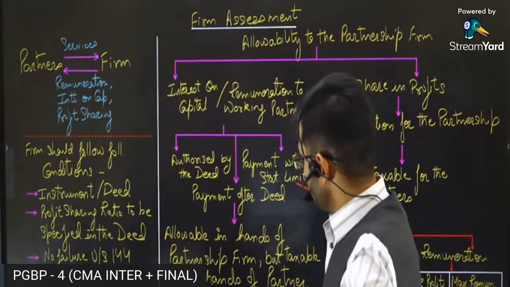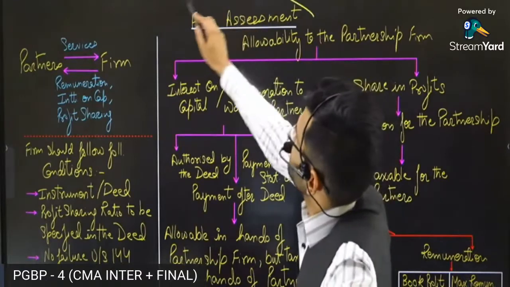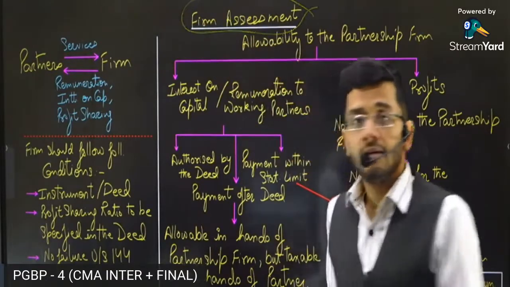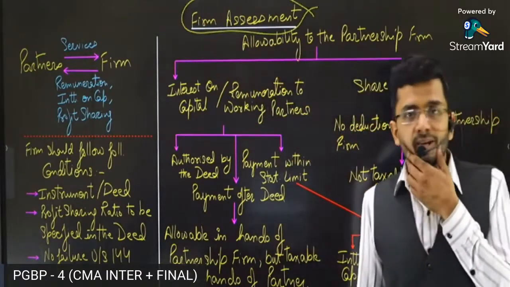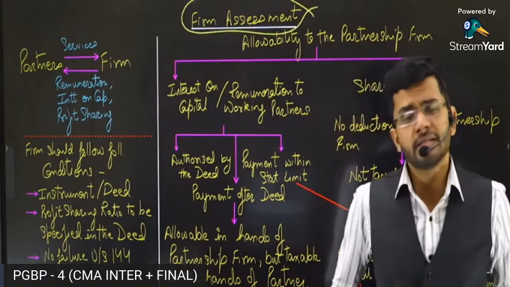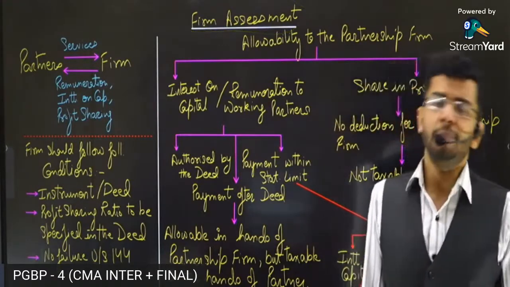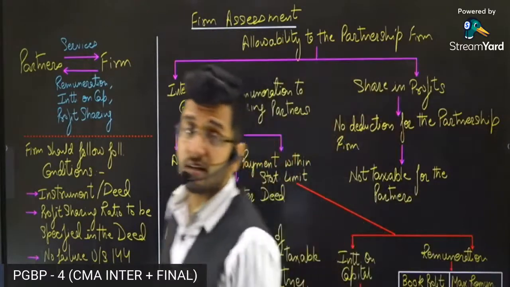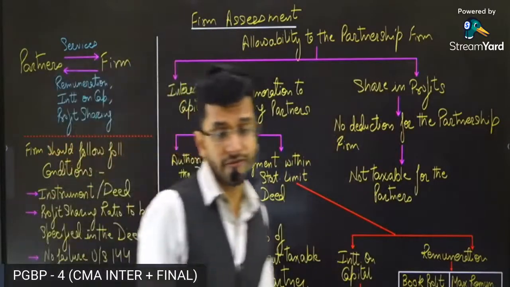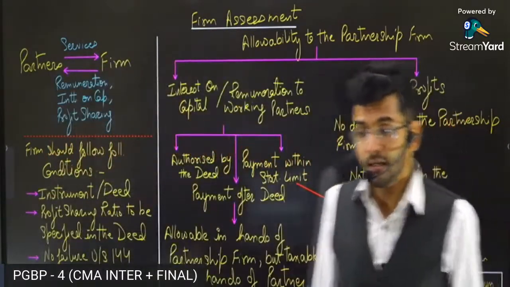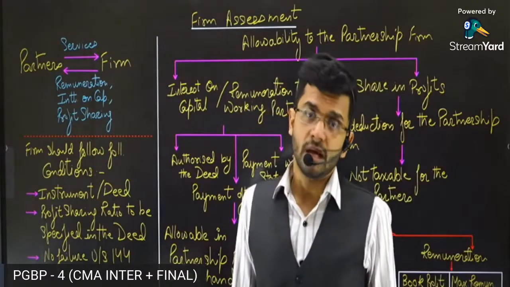Sir, why are we specifically dealing with firm assessment in a separate manner? Why can't we assess a firm in a similar manner as we do for any other business under the head PGBP? Why is partnership firm given a specific stand over here? Why is it being discussed separately? That is the question which comes to our mind.